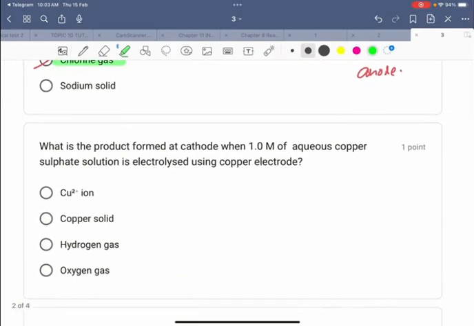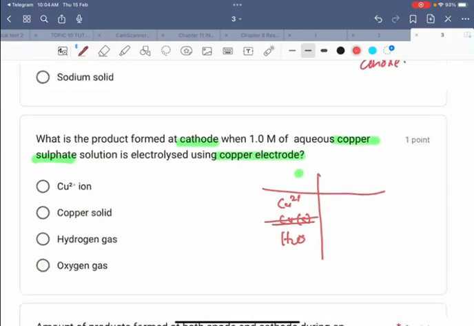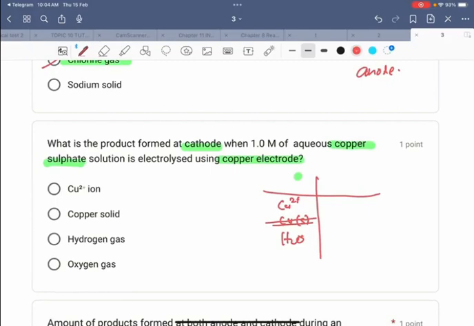Okay, next. What is the product formed at cathode when 1 molar aqueous copper sulfate solution is electrolyzed using copper electrode? So at cathode, now we have copper 2 plus, copper electrode solid, and water. In this case, copper solid will not be chosen because copper solid cannot be reduced.